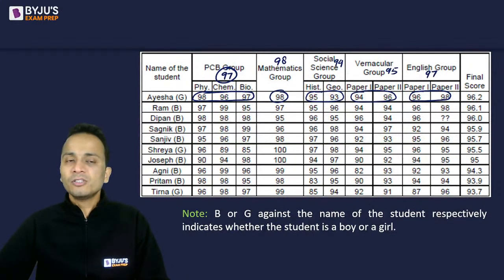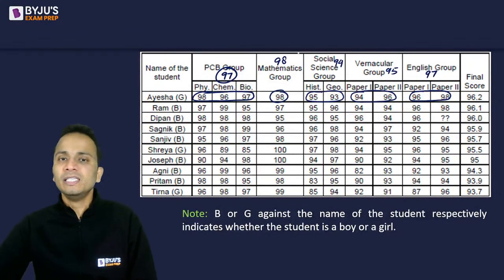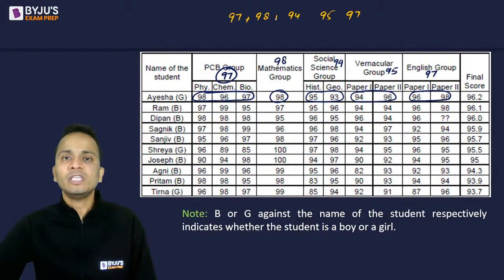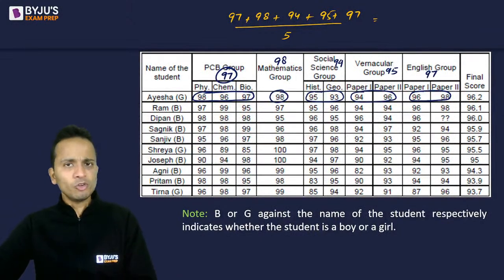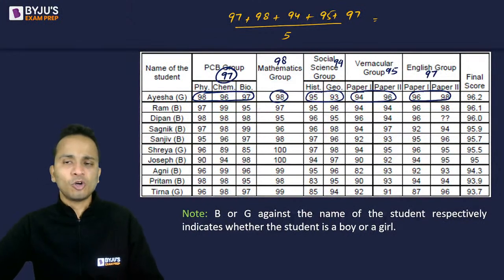Now, after we have obtained the group scores, the final score of Aisha will be the average of these 5 numbers: 97, 98, 94, 95 and 97. I'll add them and divide by 5. You can verify this, though there is no need because the final score of Aisha is already calculated.